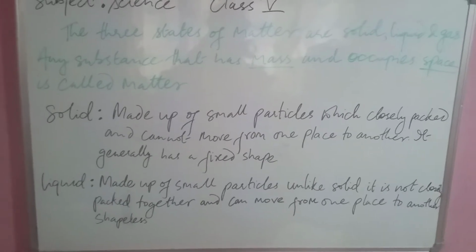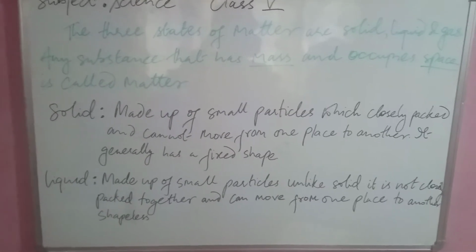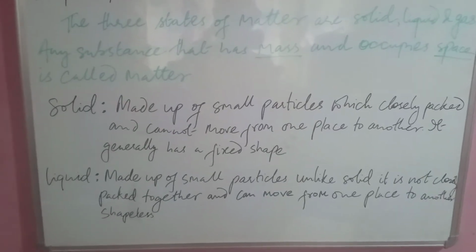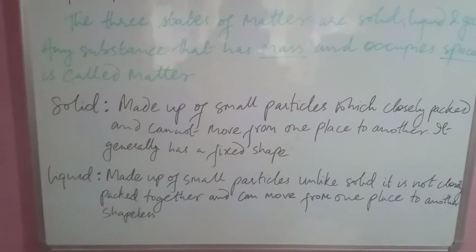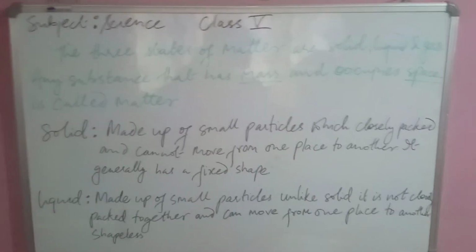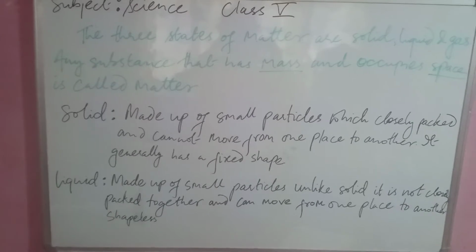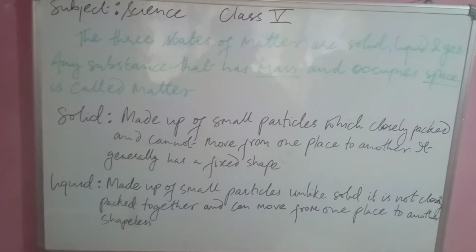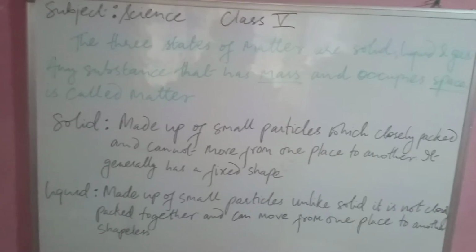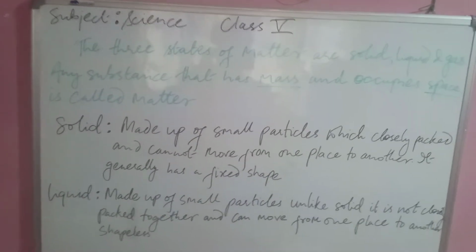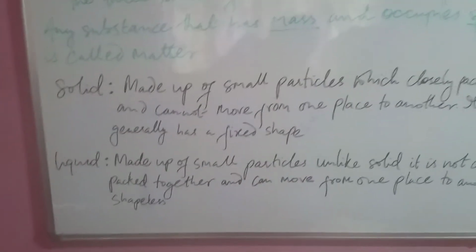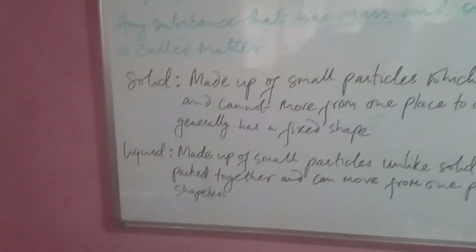After that we have liquid. Liquid is made up of small particles. Unlike solid, it is not closely packed together and can move from one place to another, and it is shapeless. So here particles means small particles, some kind of molecule, okay, which are closely packed together in solids, and in liquid it is not very closely packed together.